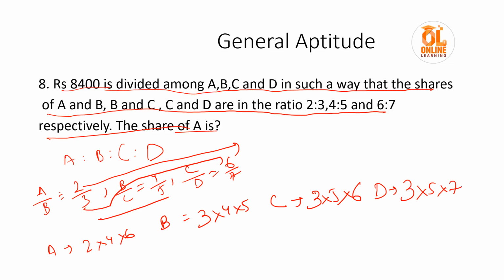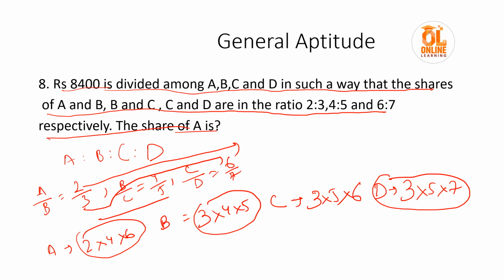So remember this technique: for A we have to multiply all numerators, for D we have to multiply all denominators, for B we will take the first denominator and the next two numerators, and for C we will take two denominators and the last numerator. So we can easily find. Okay, so it would be